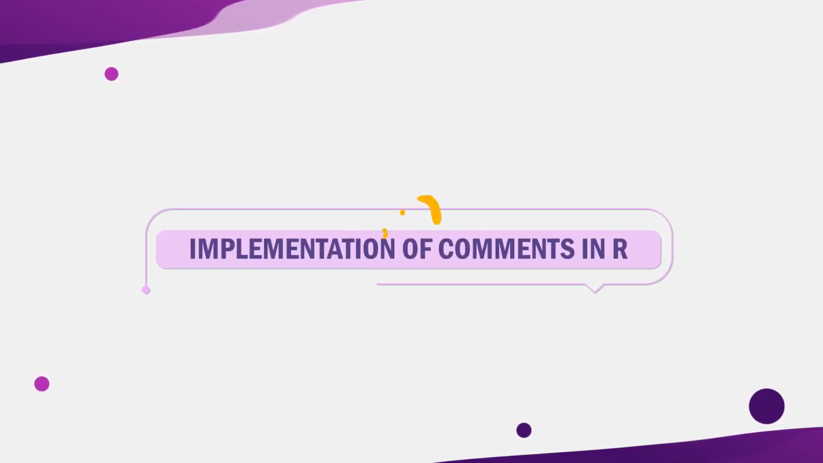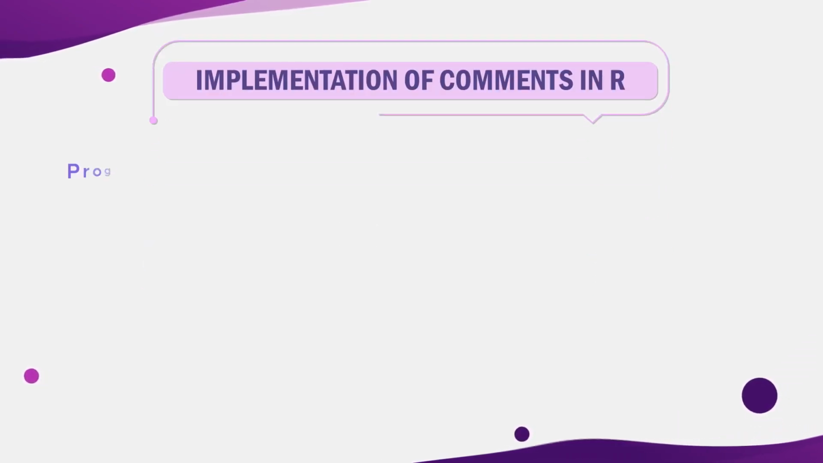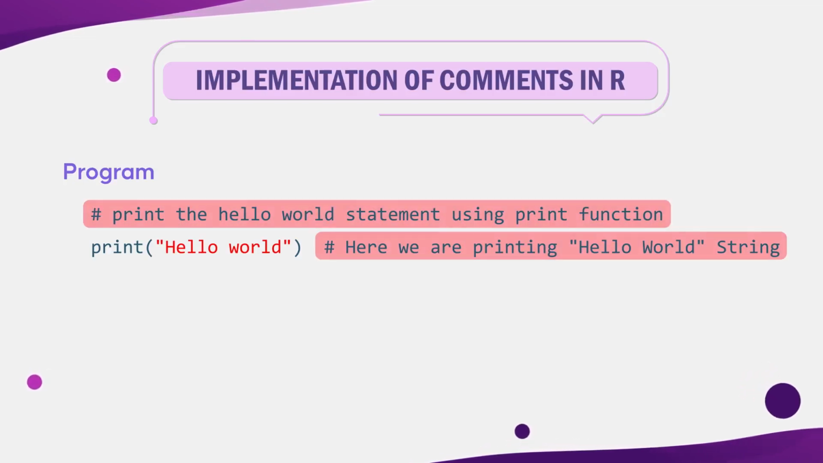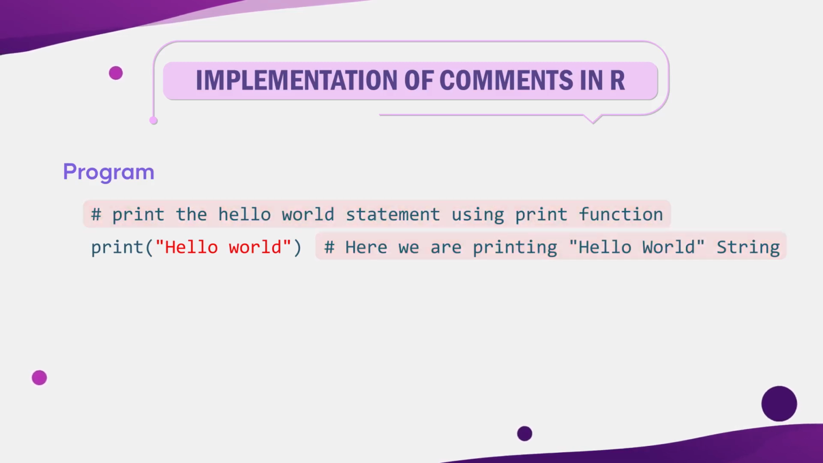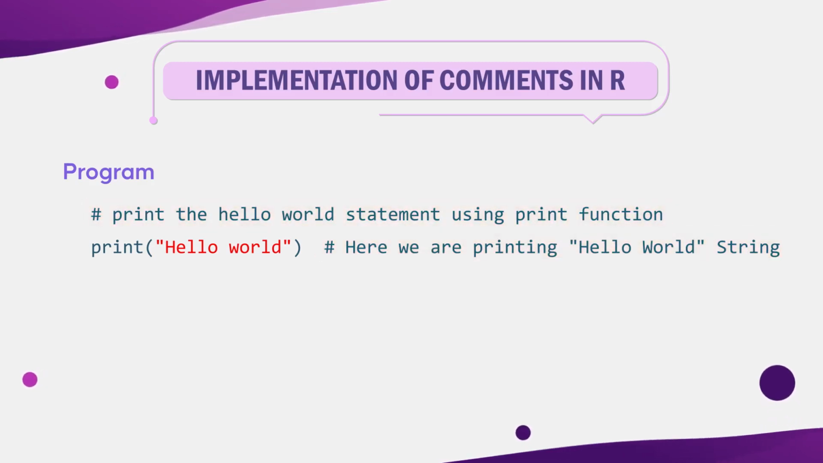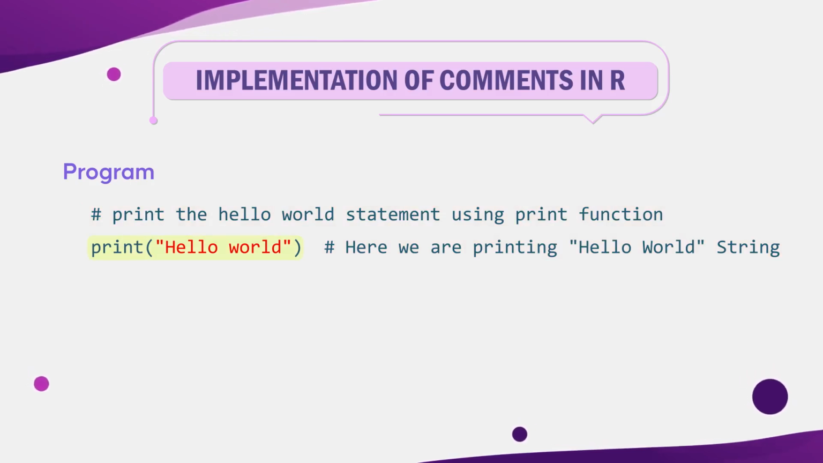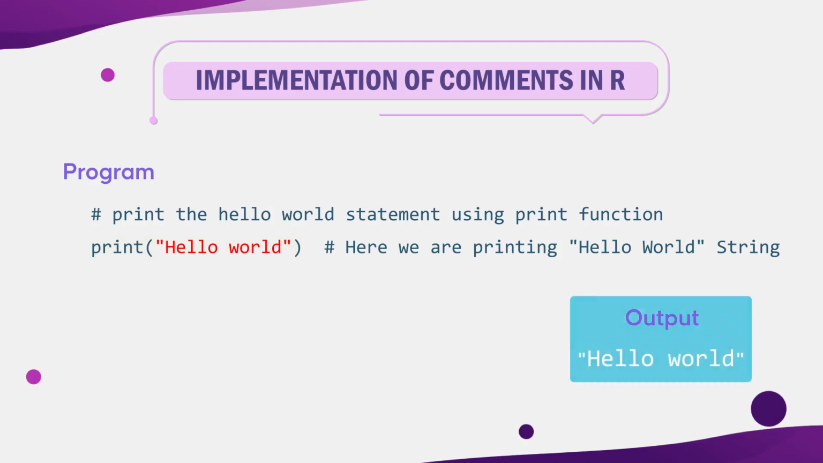Let's consider one example of comments. In this example, the hash symbol is used to add a comment to the code. The comment is not executed by the R interpreter, but is instead used to provide a brief explanation of what the code does. And the print function is used to display the message "Hello World" on the console.